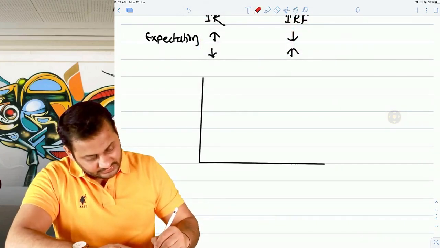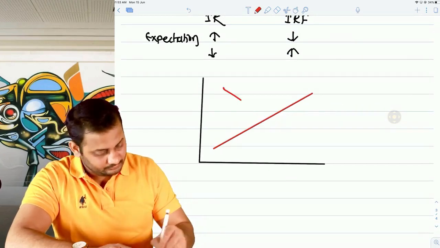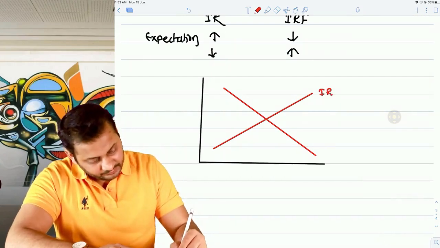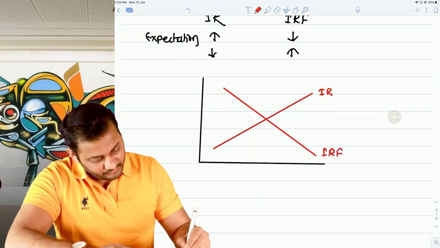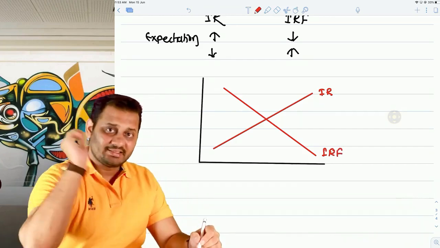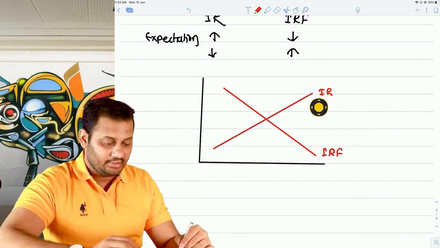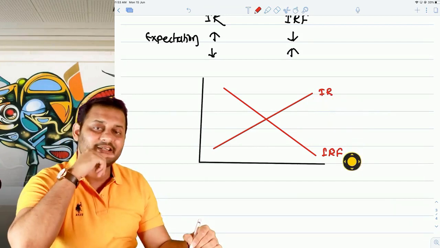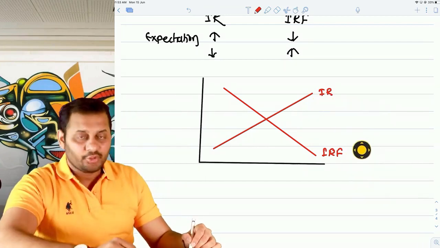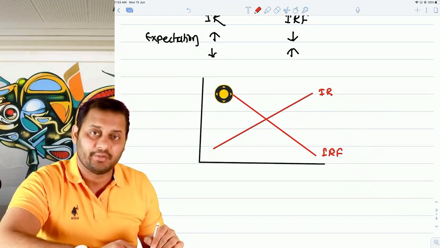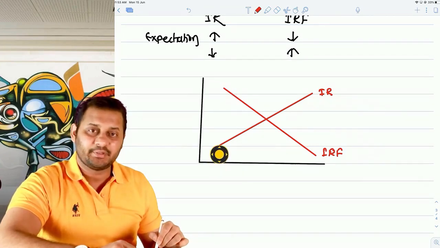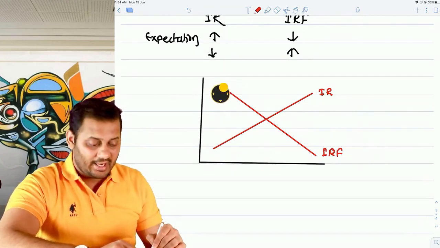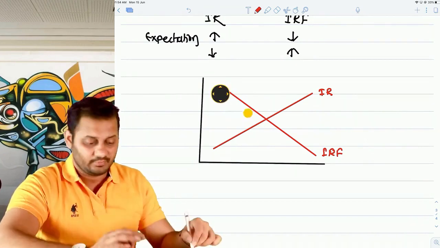Clearly I can write it down like this. This is the relationship: this is interest rate and this is interest rate futures. So if interest rates are going to increase in the market, what are you going to do? You will buy interest rate futures or sell interest rate futures? You will obviously sell interest rate futures today. Today you have to take a decision. Expectations are here, so the buying and selling decision will also be taken here itself. At a higher price, you always want to sell.